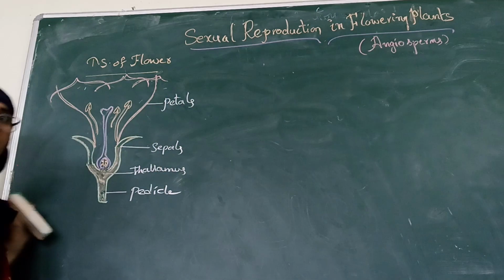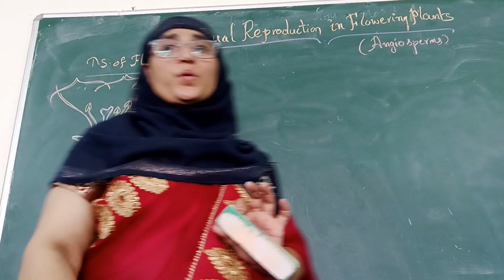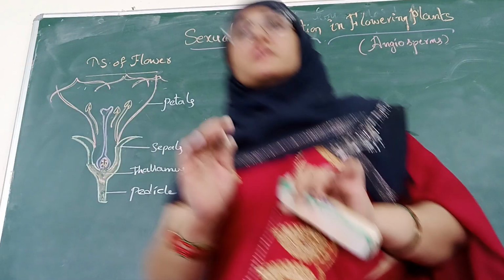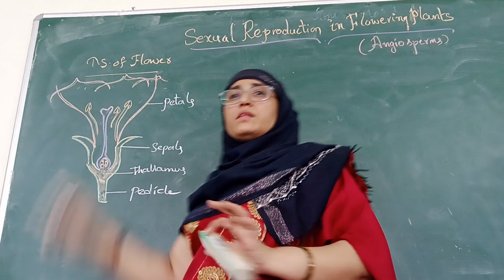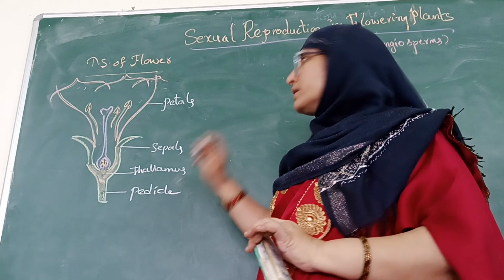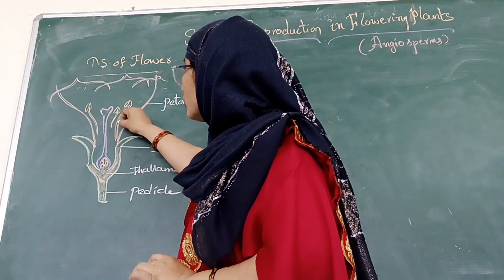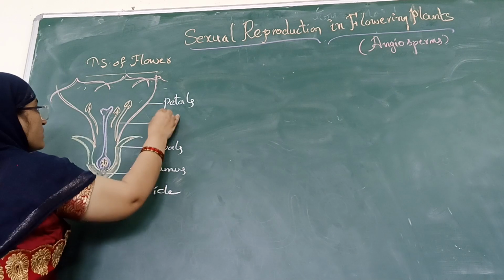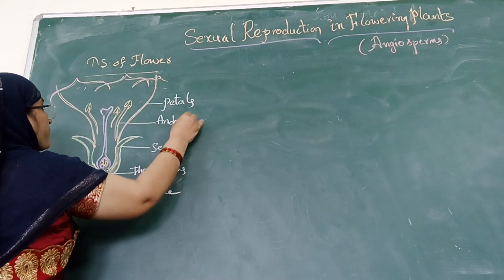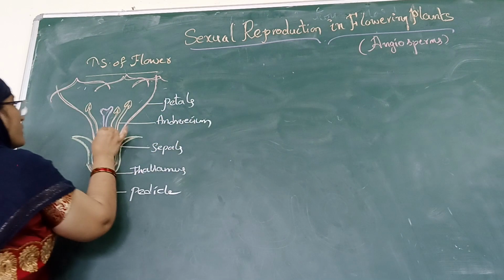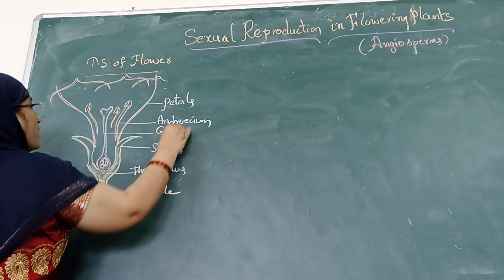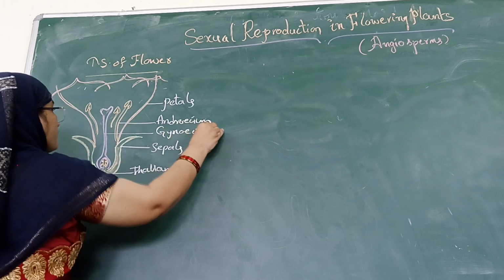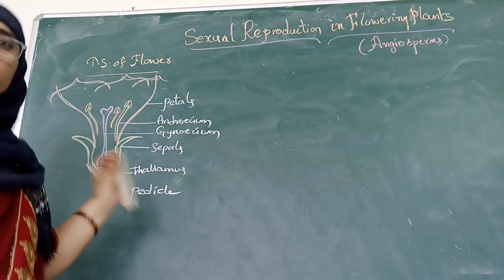Now, the most important organs of a flower, which play an important role in the sexual reproduction of flowering plants, are these two inner organs. What do you call this? It is called an androecium, and this one is called a gynoecium.